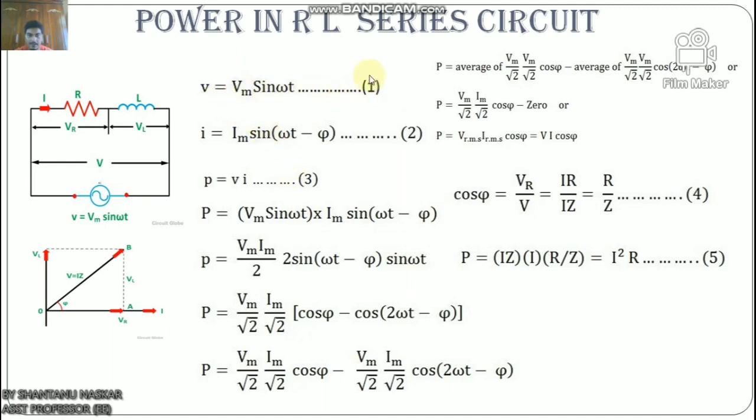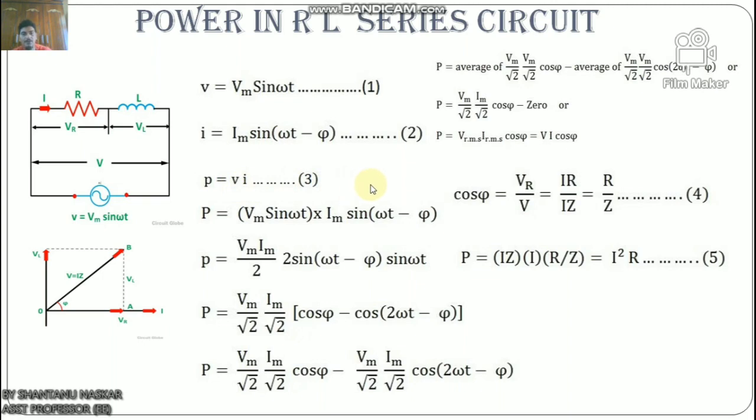Okay, this is equation number 1, and the equation of current is given by I equals Im sin(omega t minus phi), which is equation number 2. So the equation of current I is given as I equals Im sin(omega t minus phi). Then the instantaneous power is given by the equation P equals VI, which is number 3.